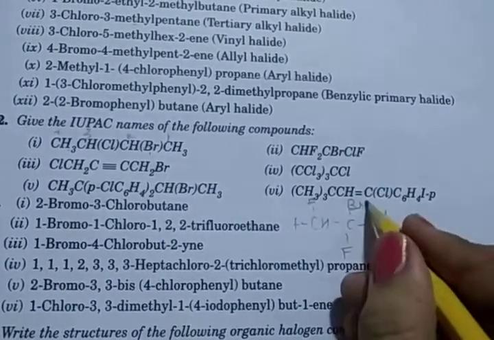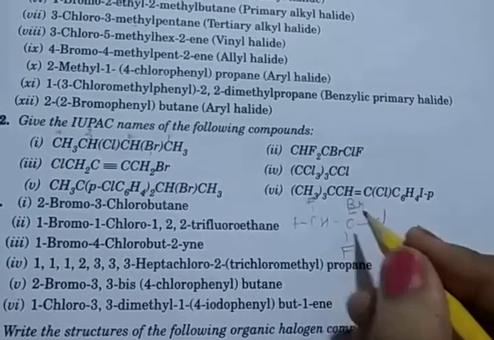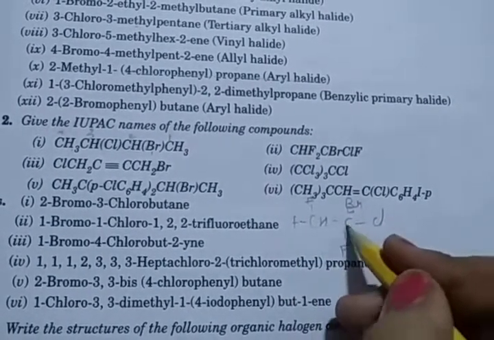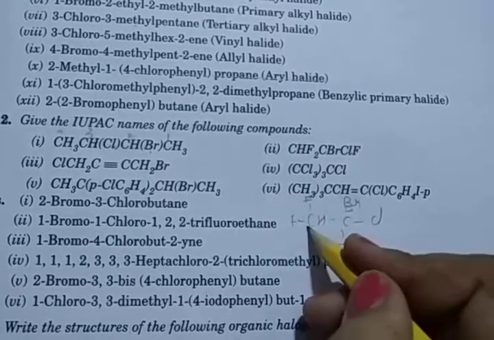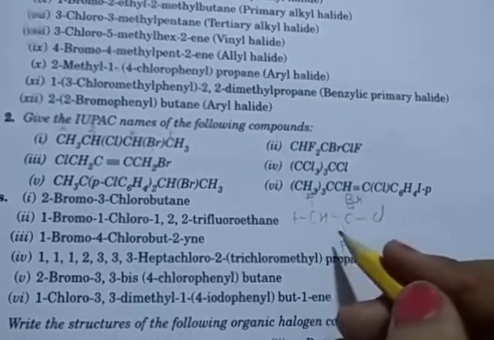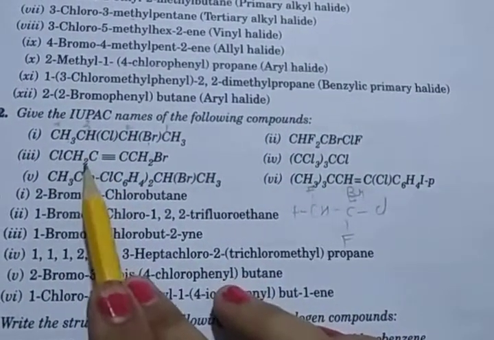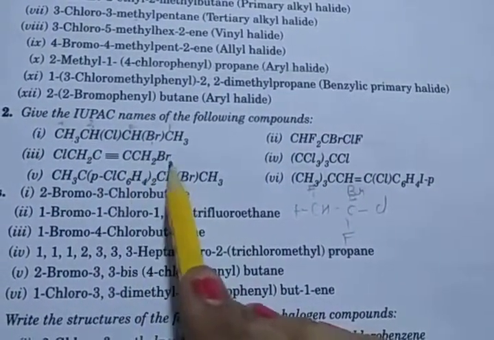But according to alphabetical order, B comes first. So 1 bromo, 1 chloro, and then combine together 1 and 2. So 1, 2, 2 trifluoro, so trifluoroethane.